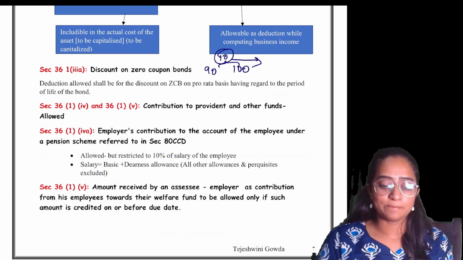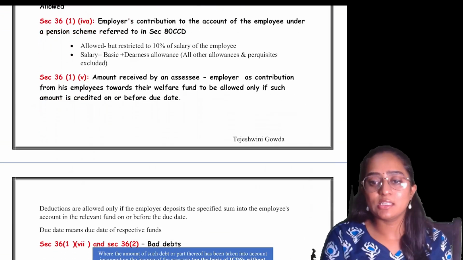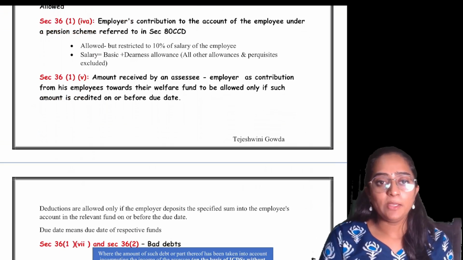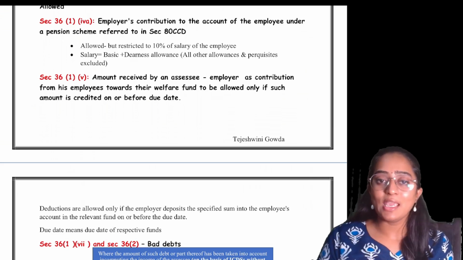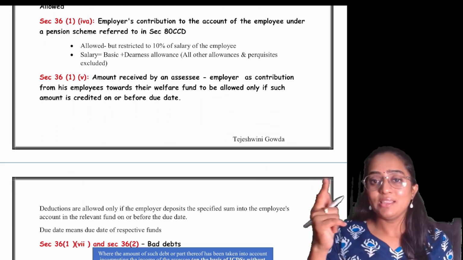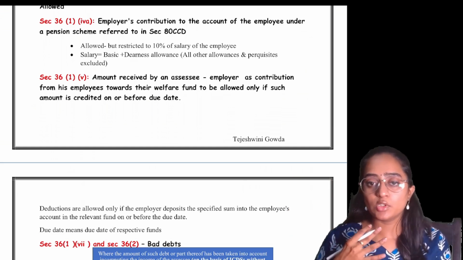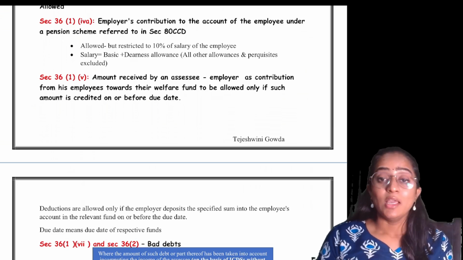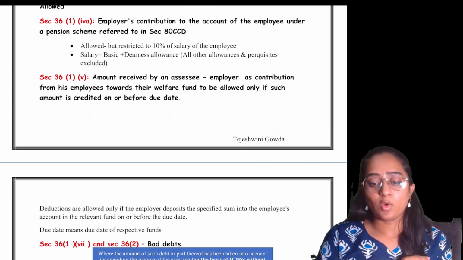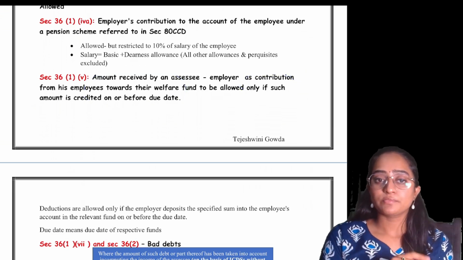Simple, basic plus DA. Now, the next point becomes absolutely important, that is Section 36, subsection 1, clause 5, wherein whatever amount is received by the employee as provident fund, by the employer's contribution to the provident fund or any funds of the employee, will be allowed as deduction for the employer only if he pays it before the due date.